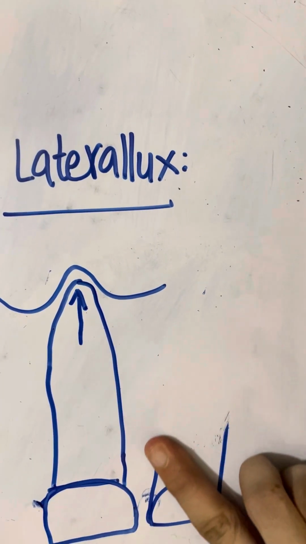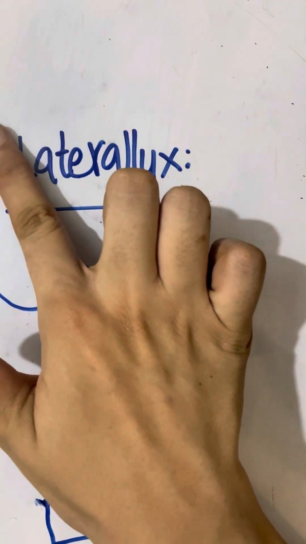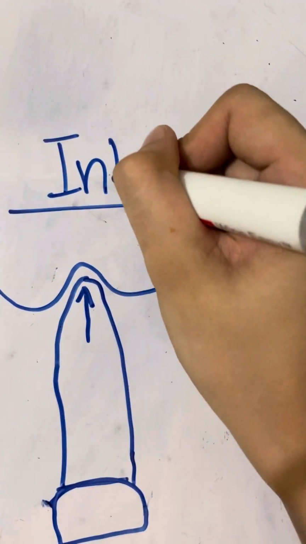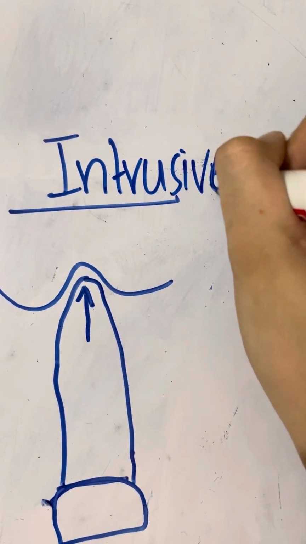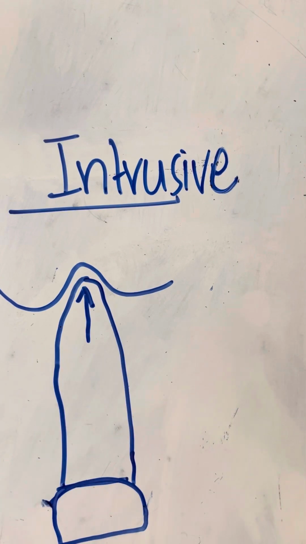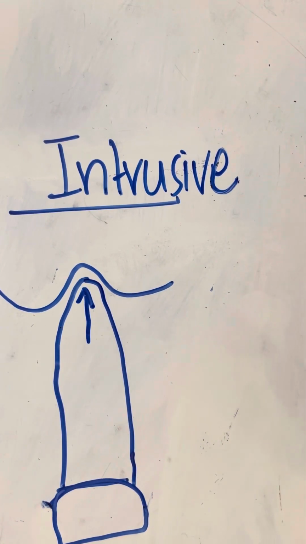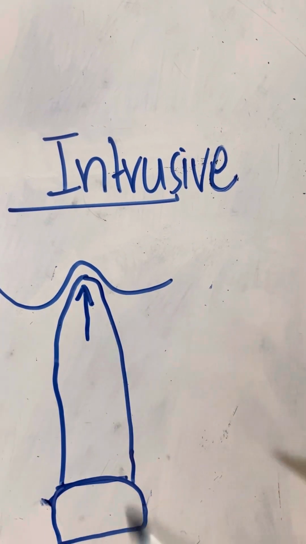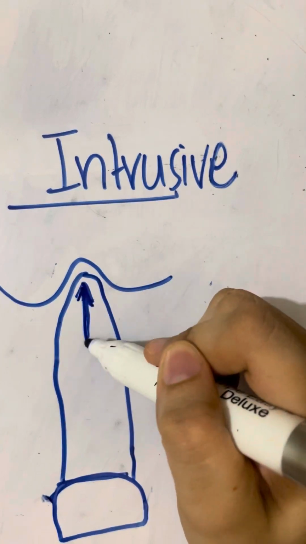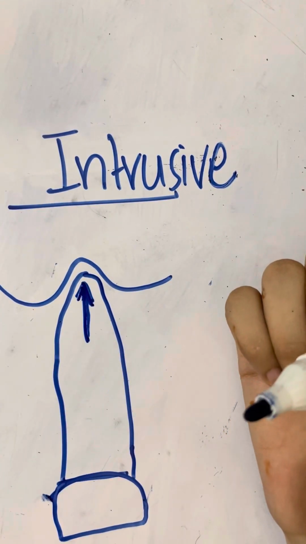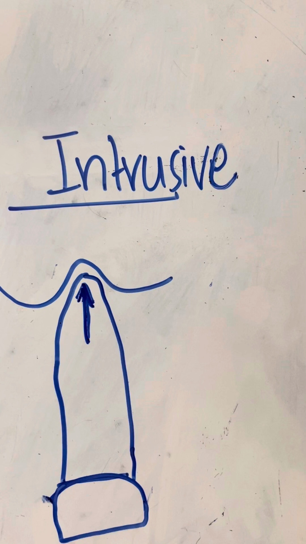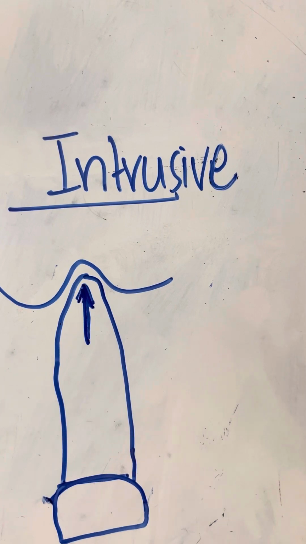Now the other type of injury is intrusive luxation. Intrusive means that the tooth is displaced. The lateral also means that the tooth was displaced, but it was not moving axially. And intrusive, it will move axially, towards inside. So if a patient comes to you with intrusive luxation, the tooth will not be in occlusion. It will seem as infraocclusion.